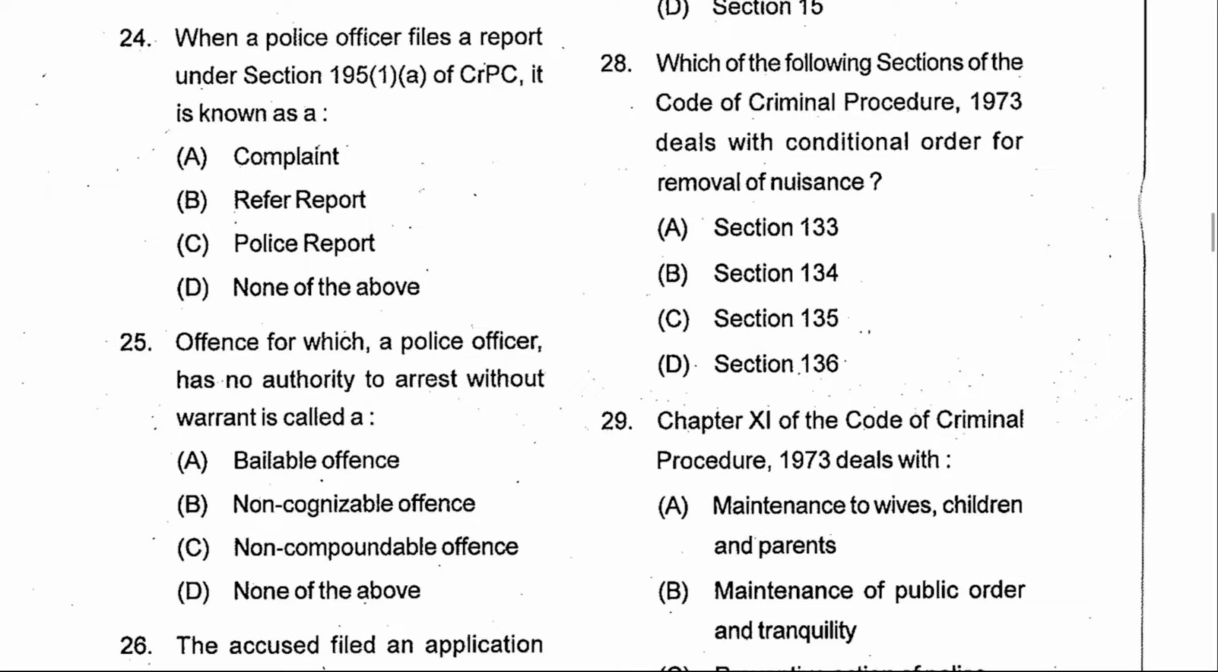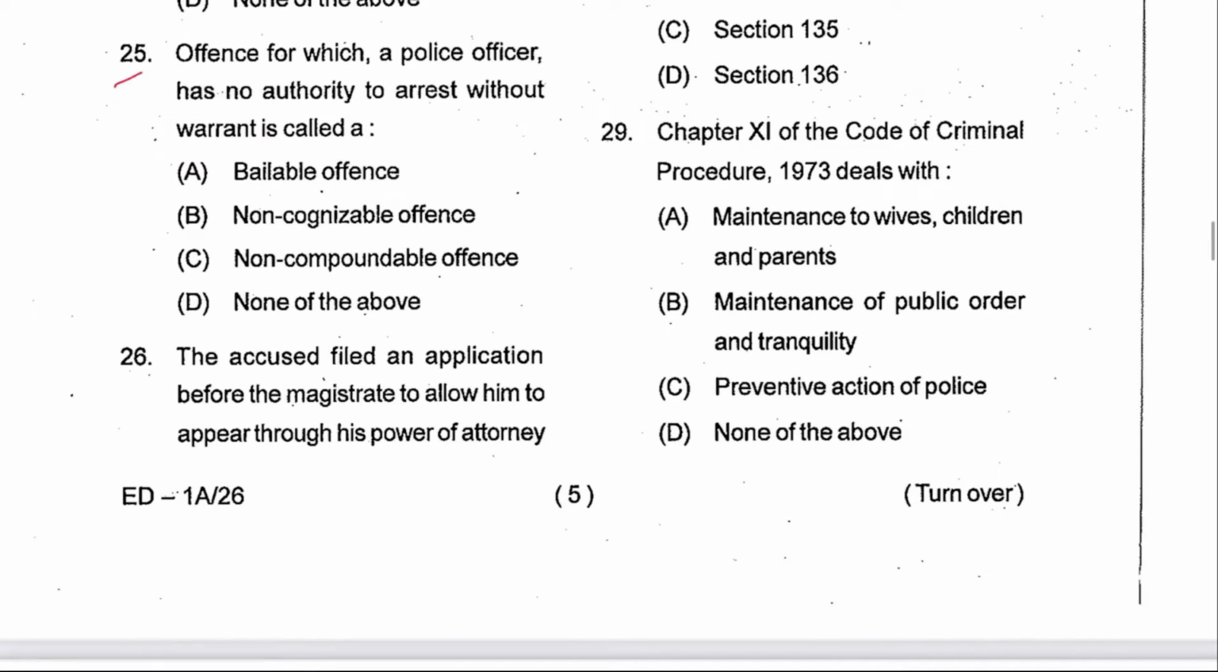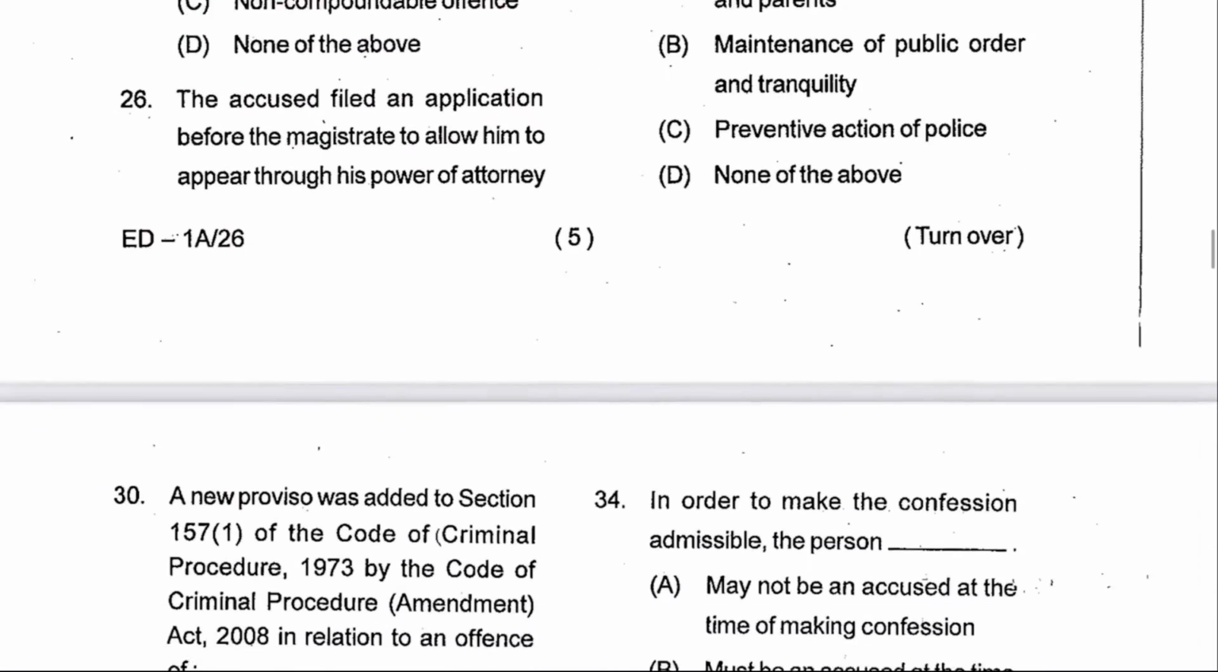Next 24. When a police officer files a report under Section 195(1)(a) CrPC, it is known as a complaint. A is the answer. Next 25. An offense for which a police officer has no authority to arrest without warrant is called a non-cognizable offense. B is the answer. Section 2(l) provides the same.